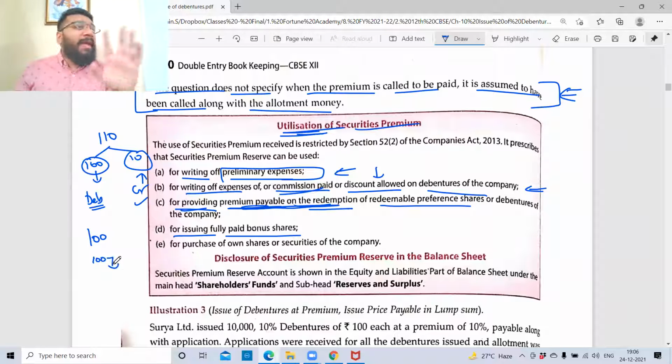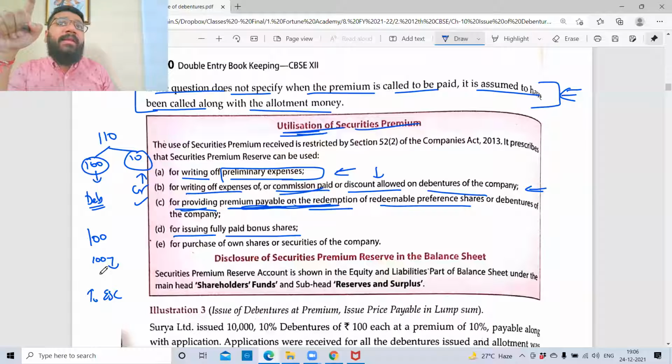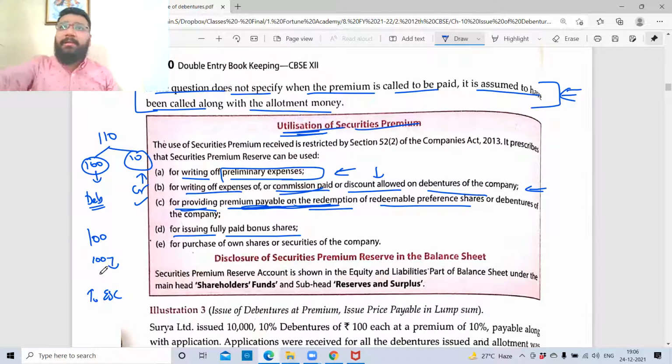When company is issuing additional 100 shares to you, can I say for the company, the entry will be credit to equity share capital? Because it is capital, so credit equity share capital. But what will be in debit? Normally when the share is issued, the entry is what? Bank account debit to capital. Paisa is coming in and capital you're issuing.